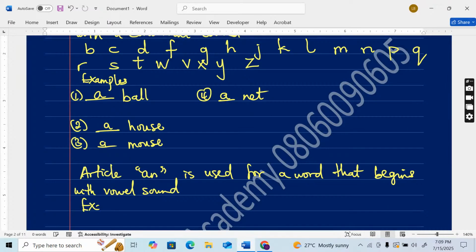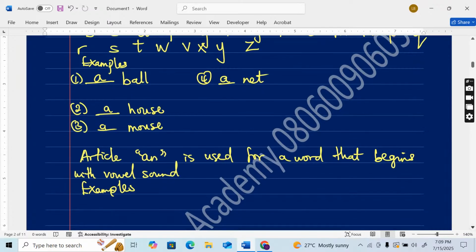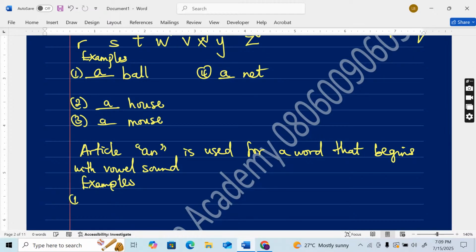Now let's look at examples of words that begin with vowels. Number one, I have egg. Number two, orange. Number three, I have elephant.